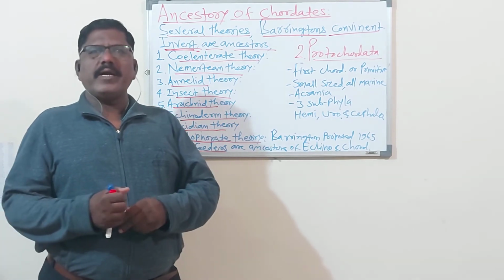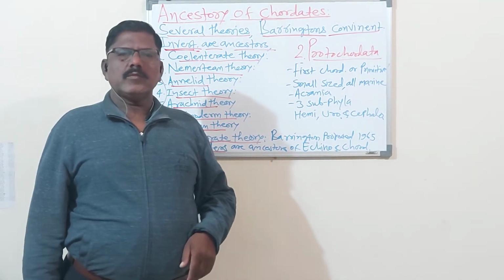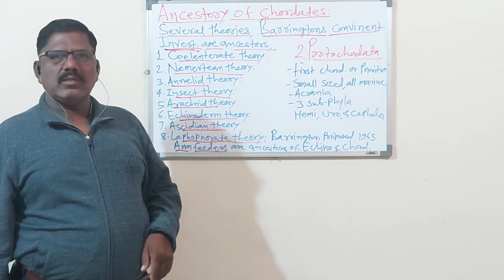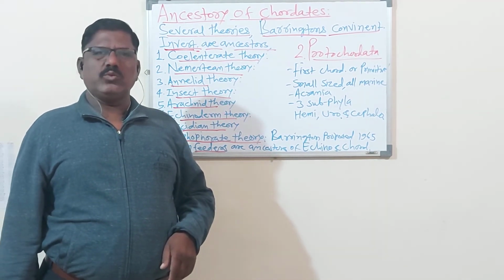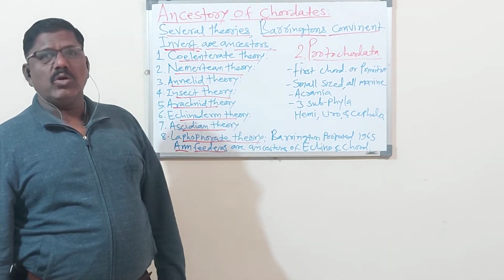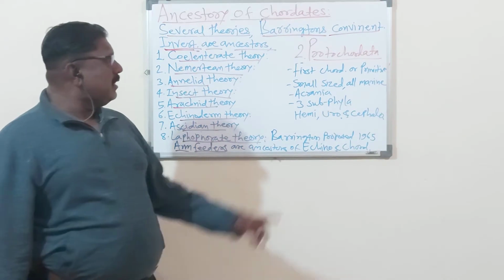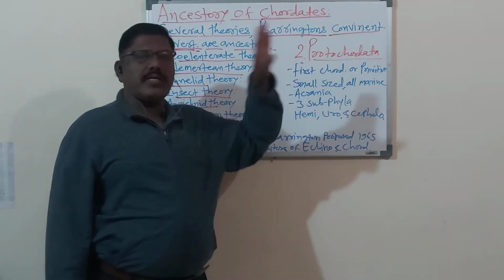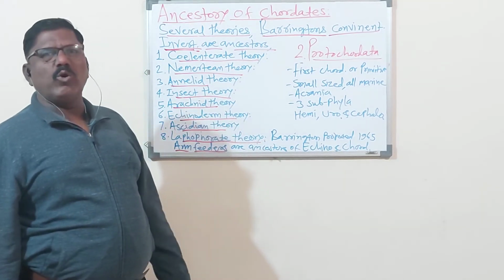In the non-chordates, the first phylum is the protozoa. Proto means primitive, zoa means animals. Primitive non-chordates. Here protochordata: proto means primitive and chordata means the animals having a notochord.